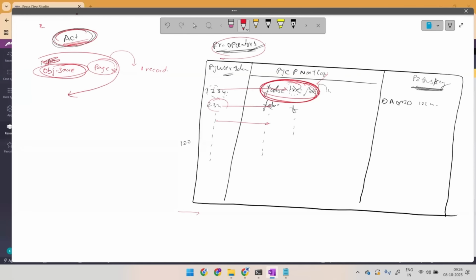Am I correct? I want to use OBJ save for updating record 1, the same logic for record 2, the same logic for record 3, maybe 4. So whatever OBJ save logic you are writing now has to loop itself, once for each of those pages. Nothing but the page list is getting affected, meaning multiple records will be affected. So how many times I have to loop OBJ save depends upon the number of records, right?